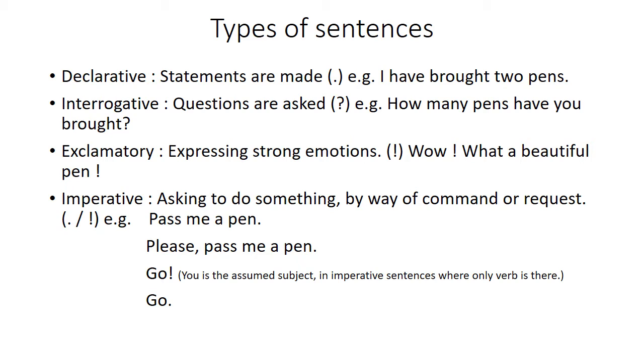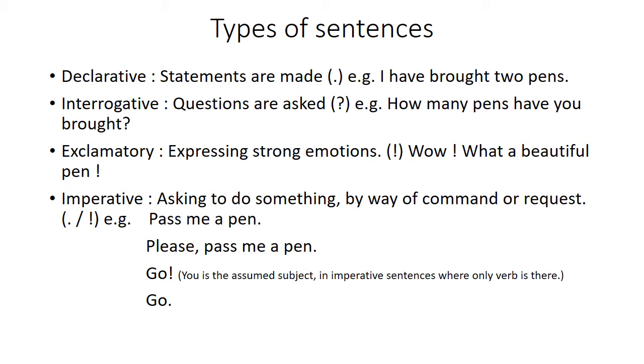Now let's understand types of sentences. They're not directly asked in any exam, and if you want to skim through this section you might, but it's a good idea to know. What is a declarative type of sentence? Any simple statement is a declarative sentence. For example, I have bought 2 pens, I was traveling yesterday, etc.